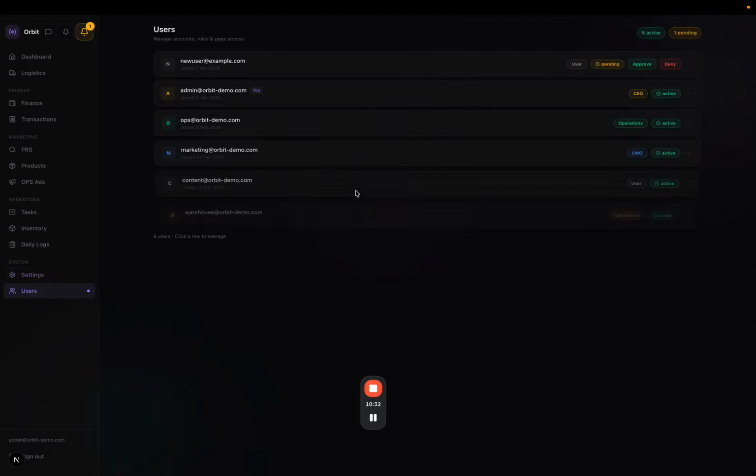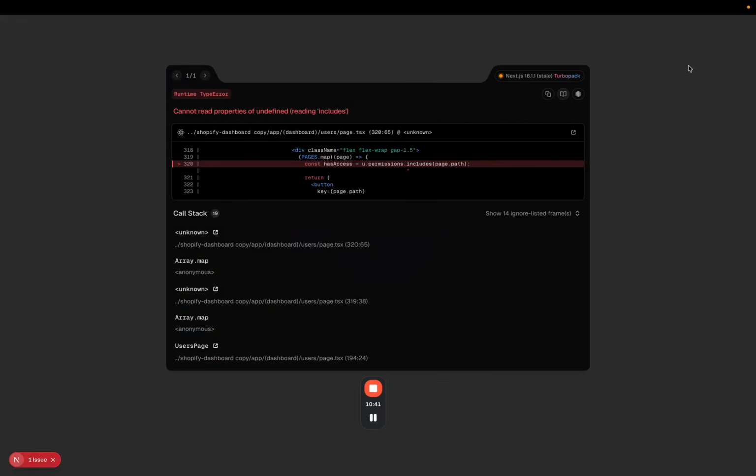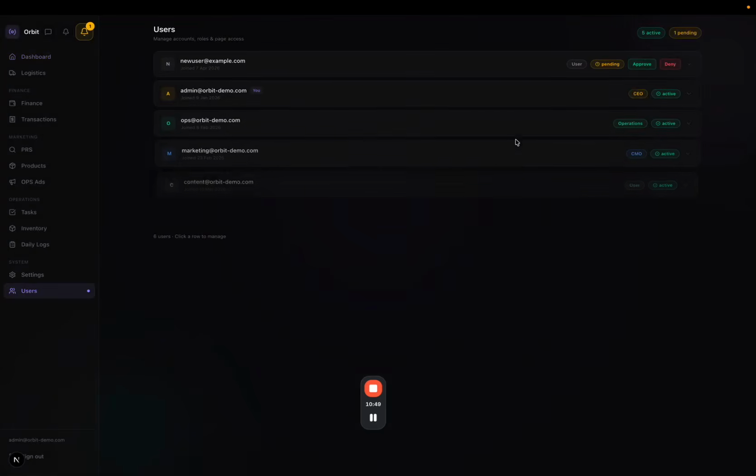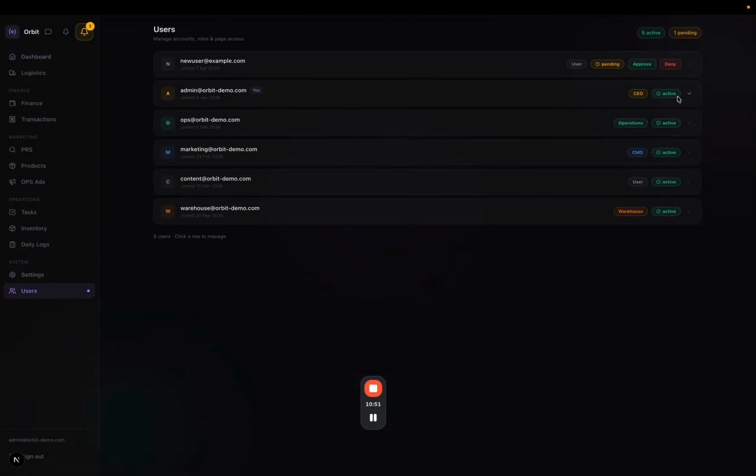Then you also have users control here, right? Whatever team members you want to have, you can grant them certain access. Okay, there was an issue. Now this is because I'm using dummy data, and that's the issue. But basically what you can do here is you can grant all these people access. As you can see, this guy, the orbit operations guy, just has the operations access.